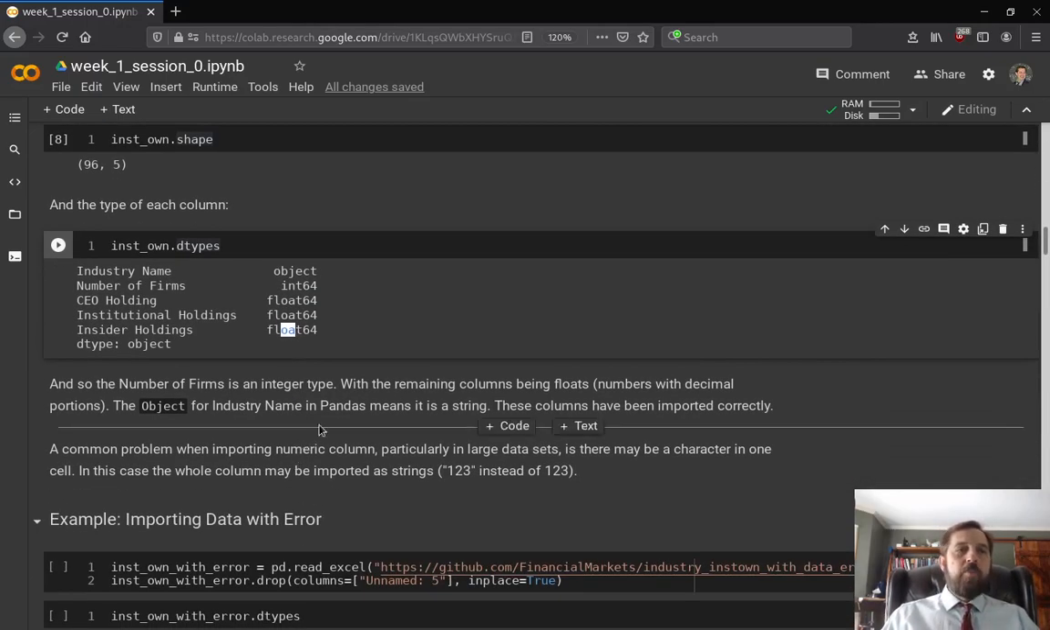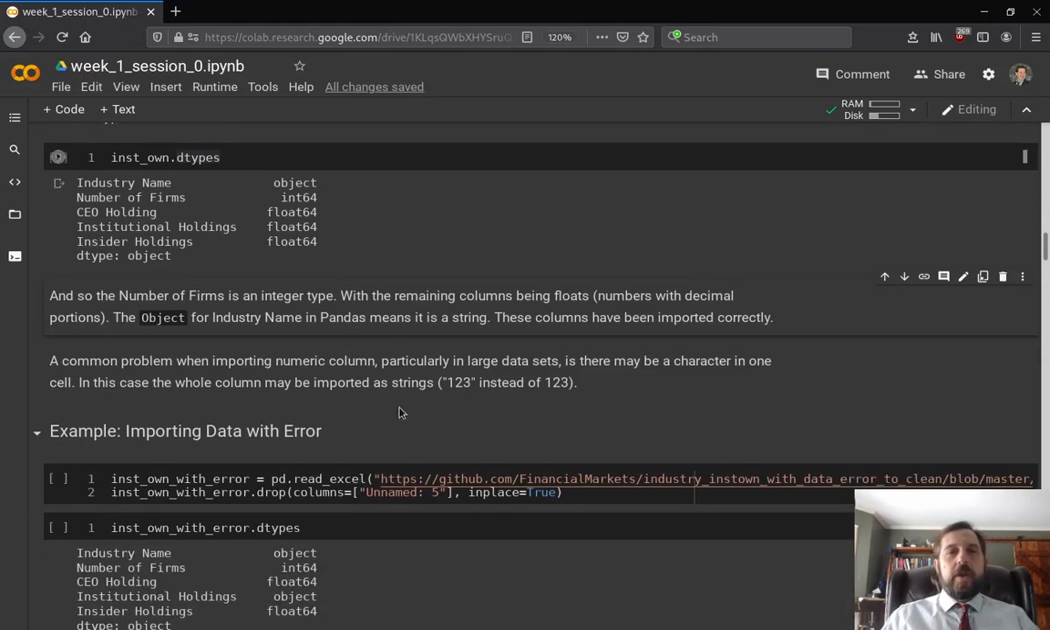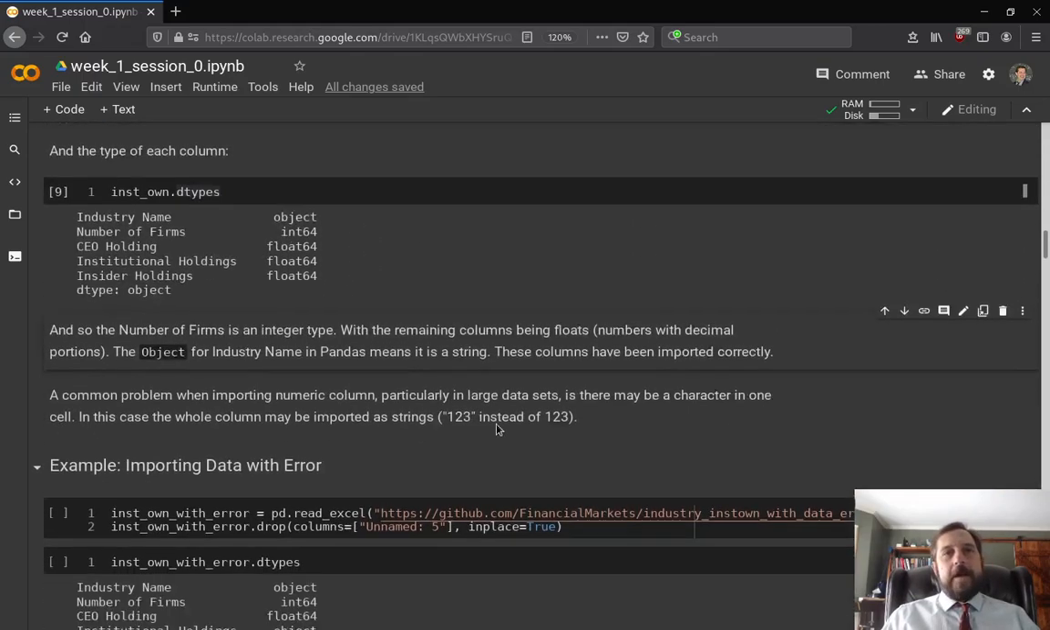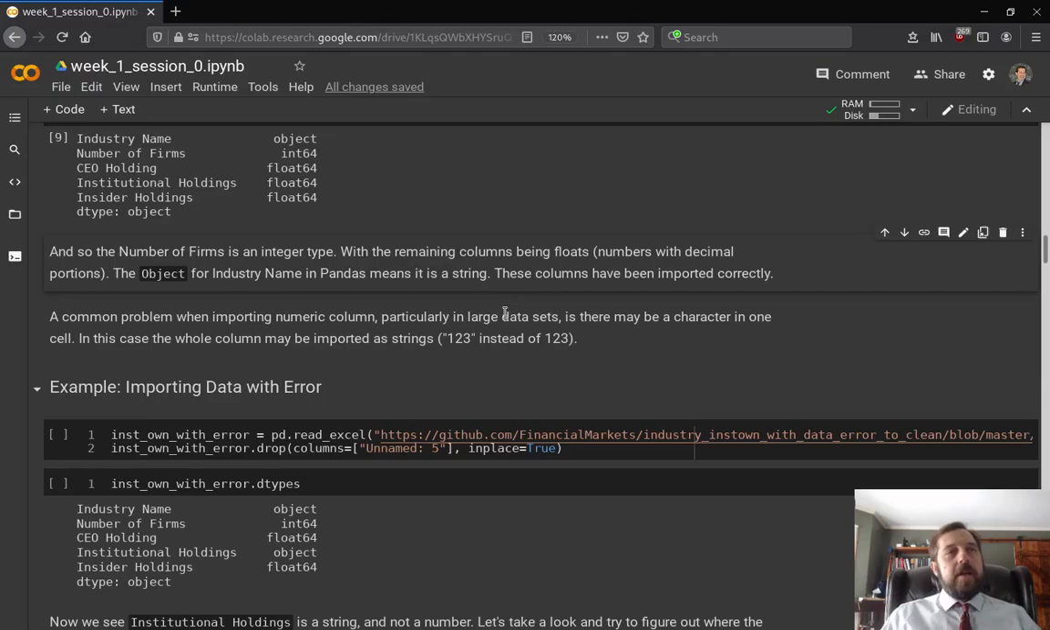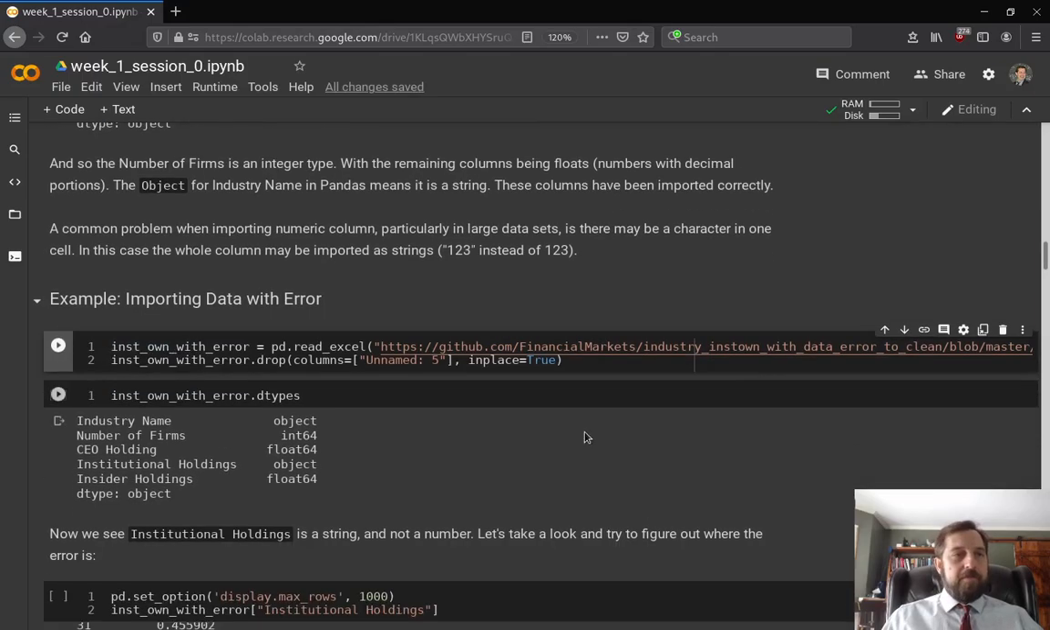So what I've done here is to show you what an error might look like and how you would catch it. I uploaded this same spreadsheet to my GitHub and put an error in it. I inserted a character at a random point in the spreadsheet. So we can read this in. This is the data frame with an error. Drop the column, and then we look at the types of each column.